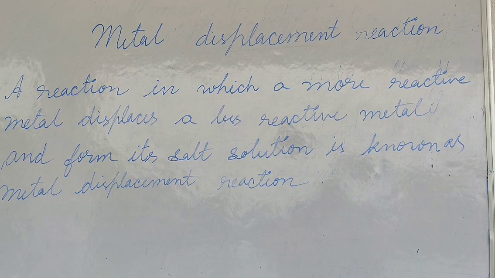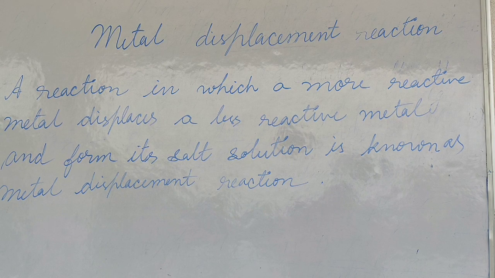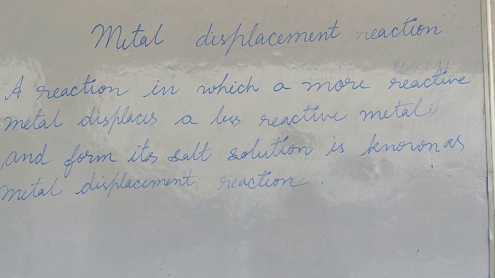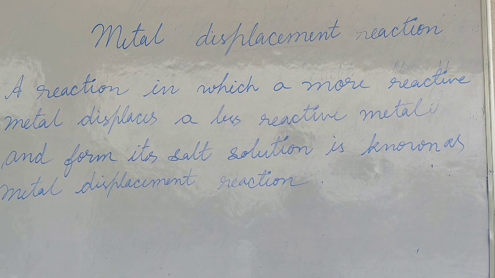Next is metal displacement reaction. A reaction in which a more reactive metal displaces a less reactive metal and forms its salt solution is known as metal displacement reaction. It can be possible in two forms. First is single displacement reaction and second one is double displacement reaction. Now see the basic reaction of single displacement reaction and double displacement reaction.